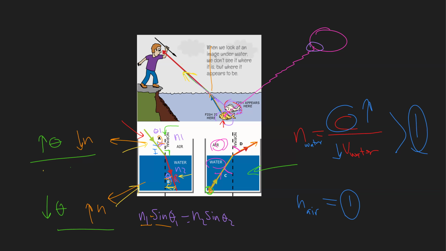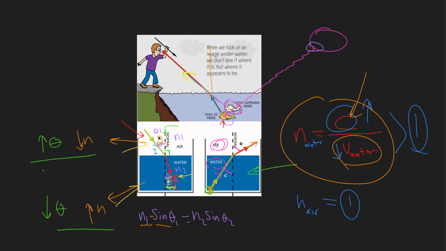So what we need to memorize now is that refraction is the bending of light when it is moving from one transparent medium into another transparent medium. Each medium has an index of refraction, which is given by the speed of light in air, c, which is 3 times 10 to the power of 8, divided by the speed of light inside that medium. In general, air's index of refraction is 1, and other mediums are greater than 1.